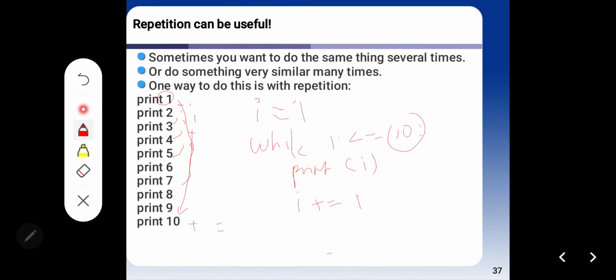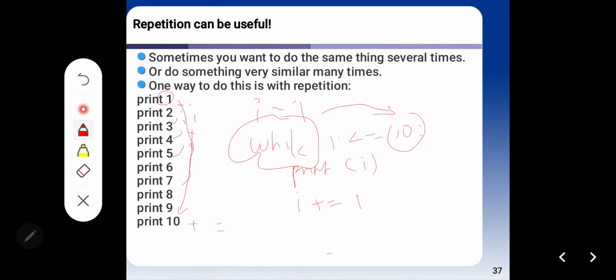Okay, I just remind you, if you use the keyword while, you have to insert value 10, but for looping you insert value 11, because the range is exclusive.